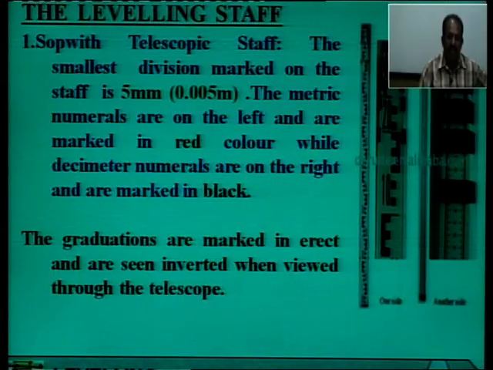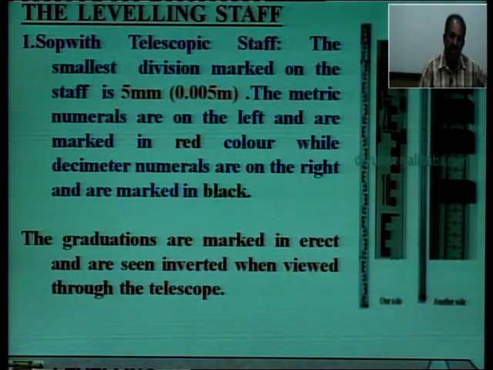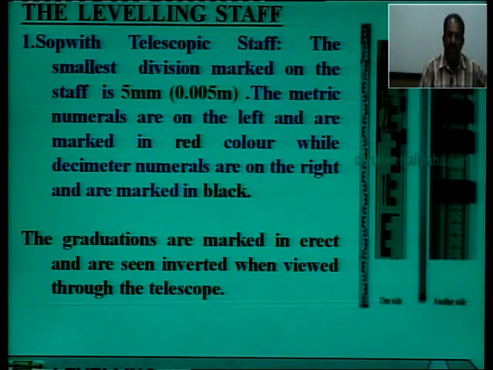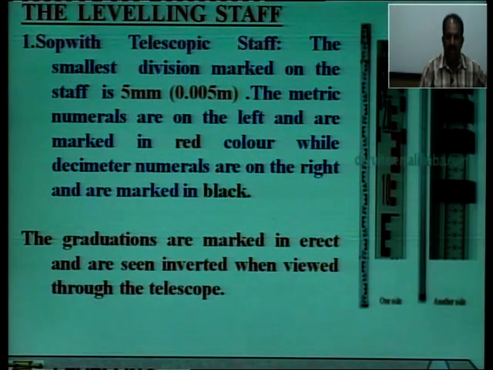The smallest division marked on the telescope staff is 5 millimeter on every leveling staff. The smallest division will be of 5 mm thickness, that is, in the metric unit it will be 0.005 meter.